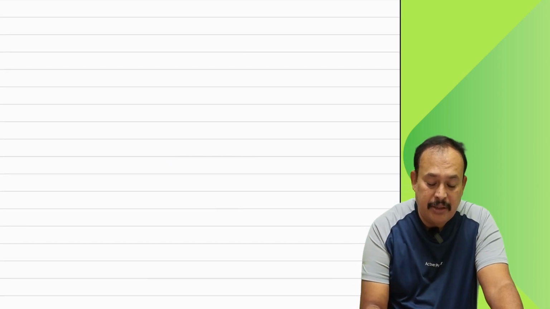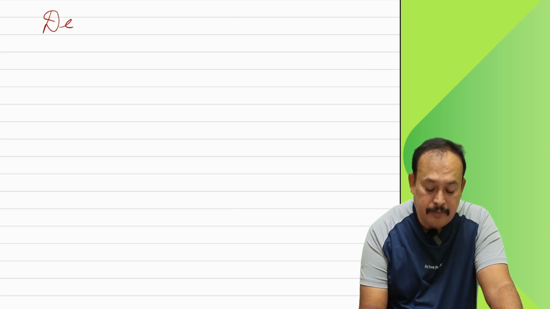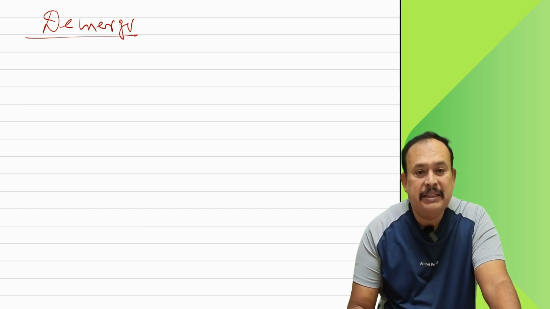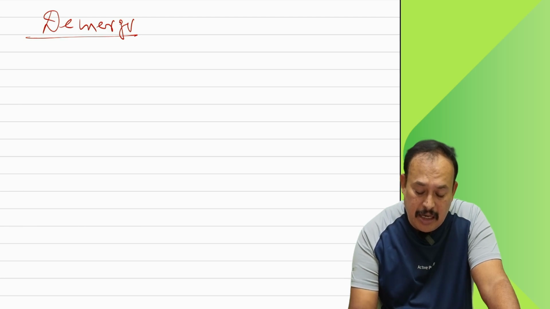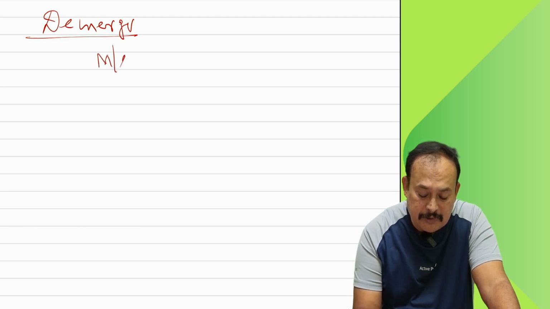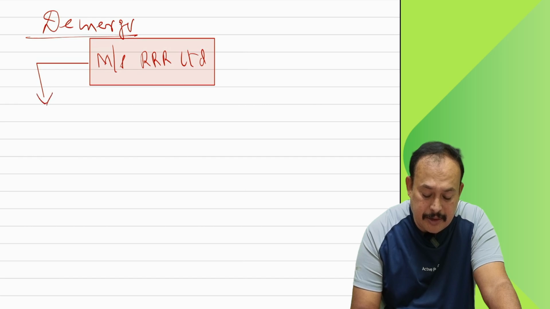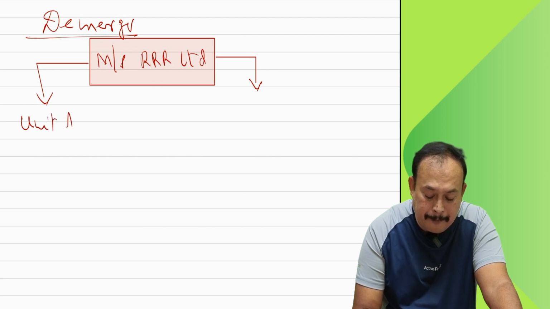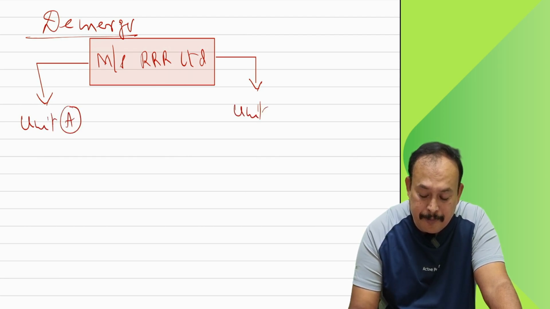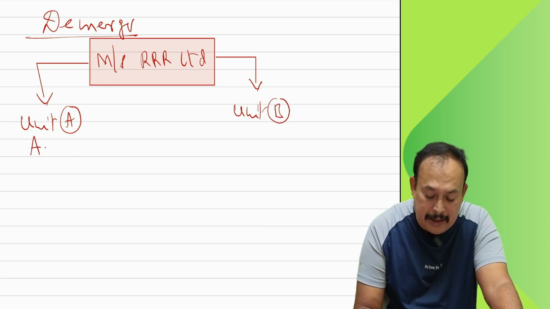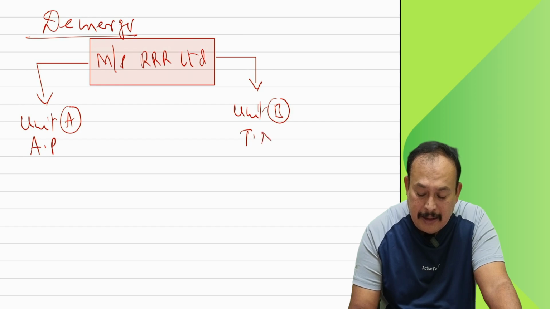Now the question arises, sir, what about the case of a demerger? As you are aware, what do we mean by demerger? Assume RR Limited has two units, Unit A in Andhra Pradesh and Unit B in Tamil Nadu.